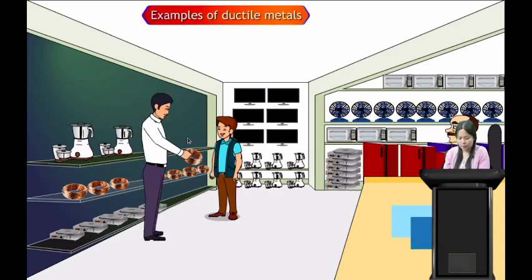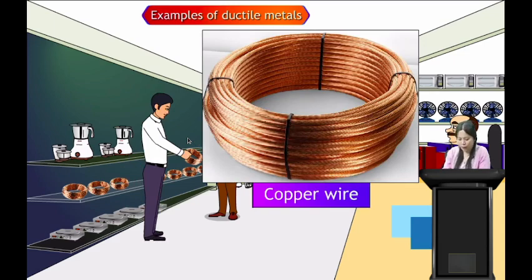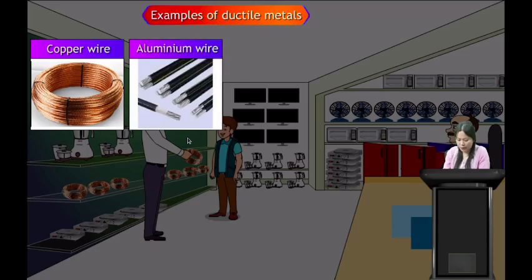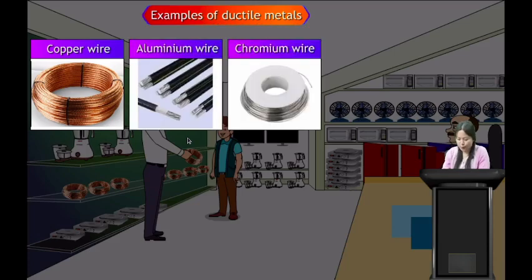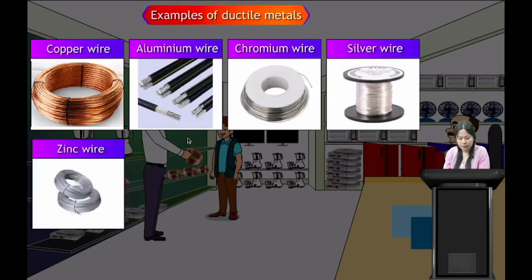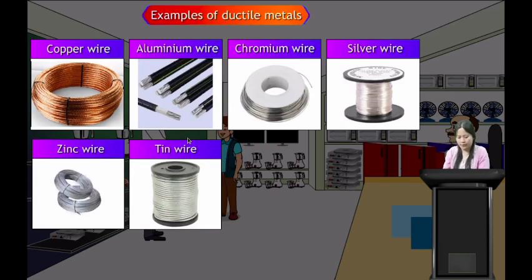Then the shopkeeper offered him copper wire, then aluminium wire, then chromium wire, silver wire, zinc wire, and tin wire. So these are some of the examples of ductile metals. They can be made into thin wires. So that property of metals which can be made into thin wires is known as ductility.